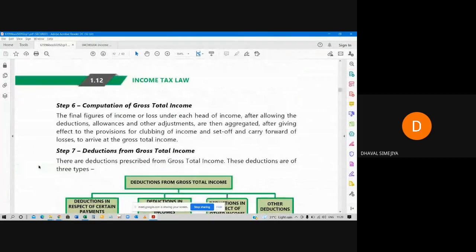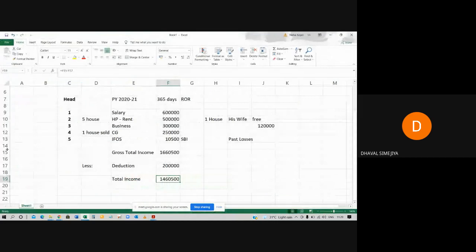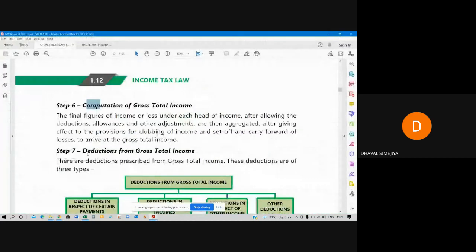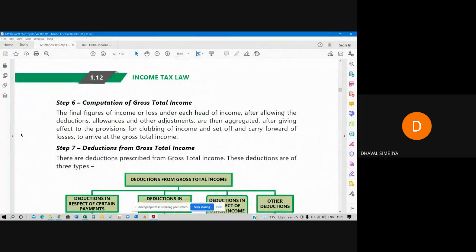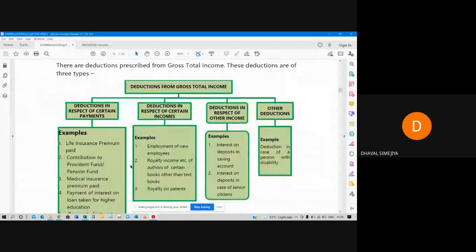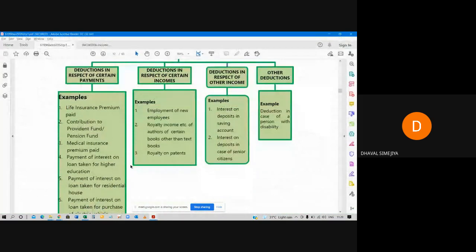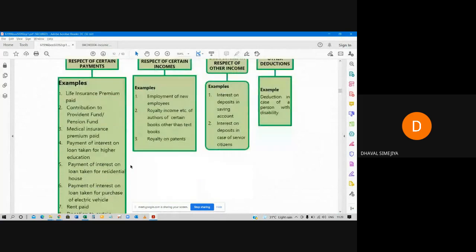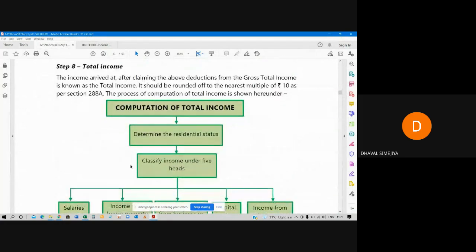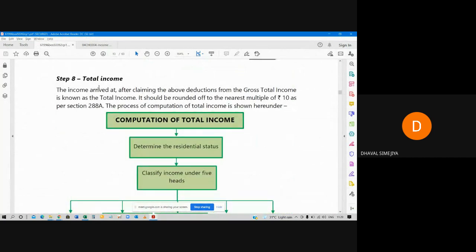And then computation of gross total income, that we have already done. Then deductions from gross total income, that we have considered. What are these deductions? This is your module number 3, but in semester 4. Now total income. This is what we are looking for.